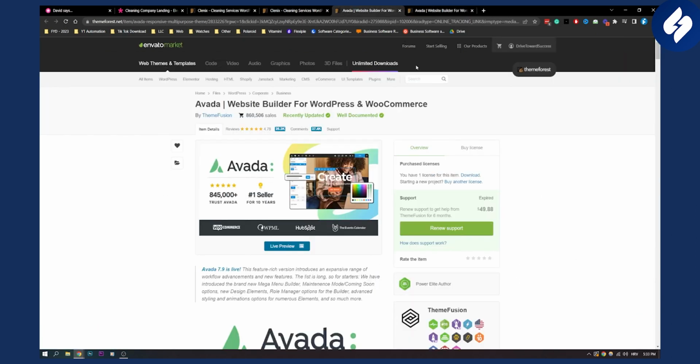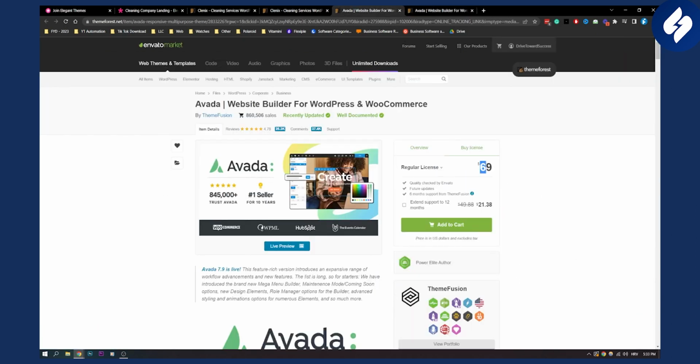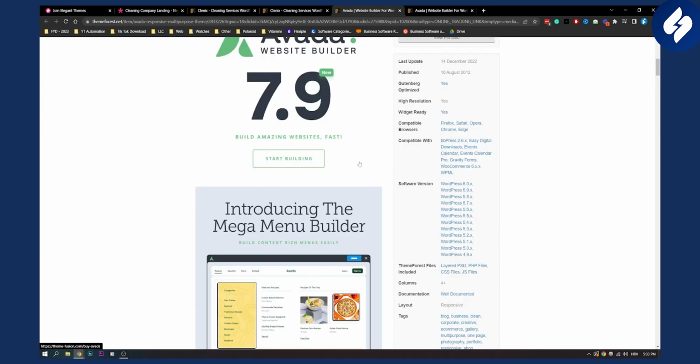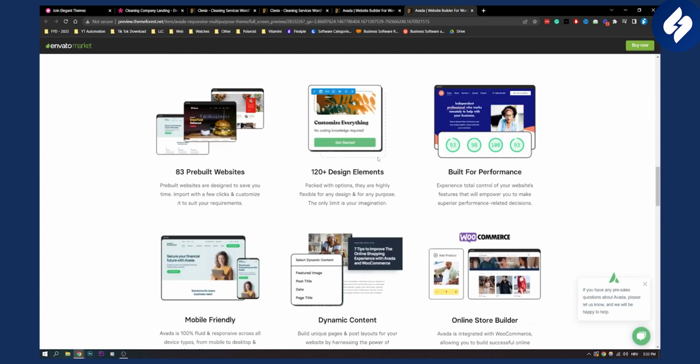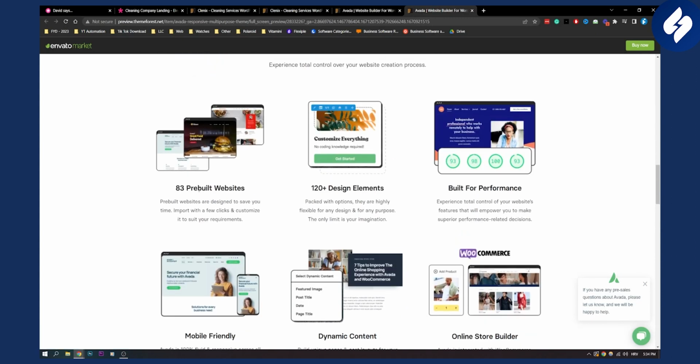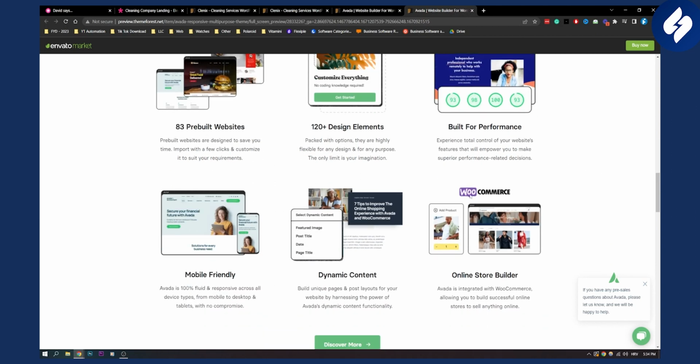Now, Avada comes at a price which is $70 right now. I think it's around $100 when you use extended support. Yeah, around $90, as you can see, almost 91. And it's definitely a great tool for building WordPress website for your cleaning business. Now, you have a lot of different templates on Avada. You have 120 plus design templates, 83 pre-built websites, and it's built for performance, which is awesome. And it's also mobile friendly, which is great.